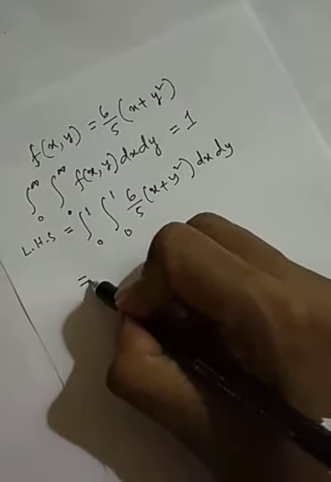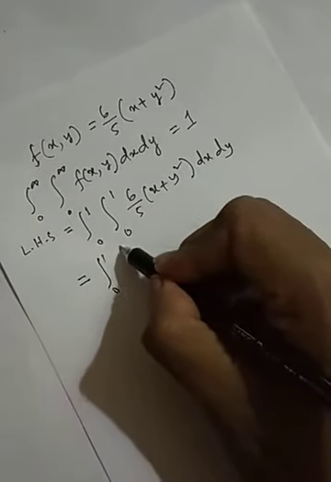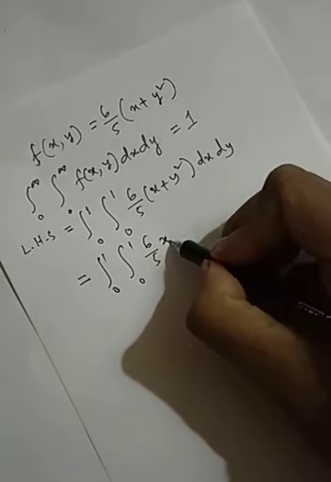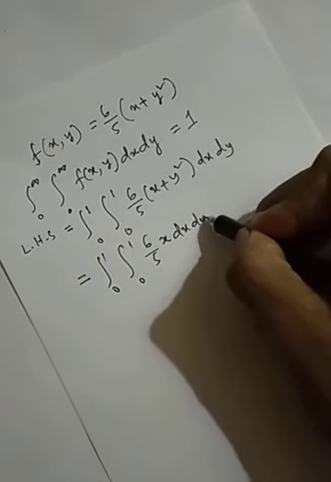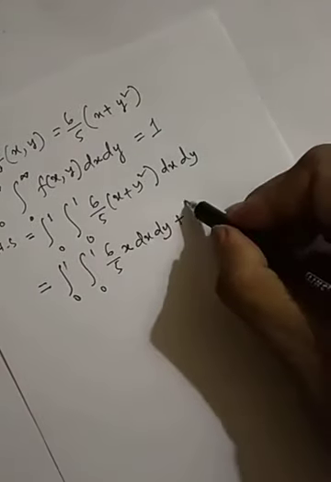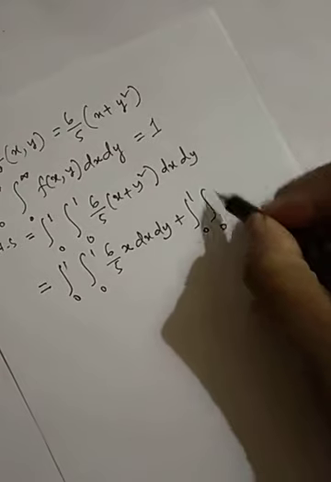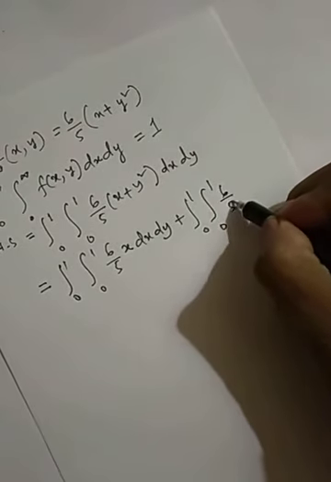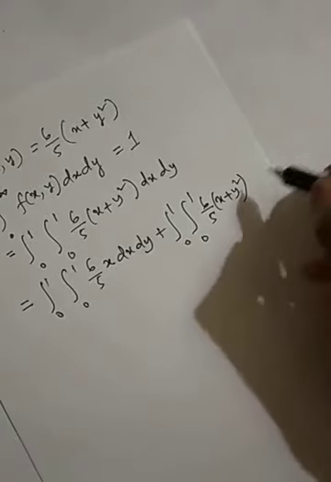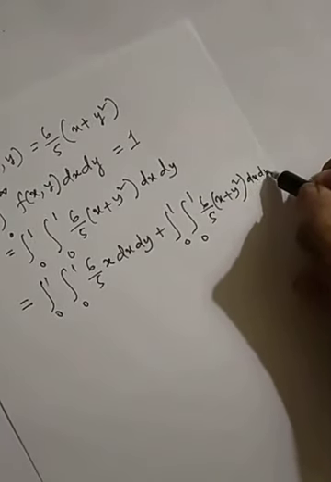So if you do the integration, it is the integral of 6/5 x dx dy plus the integral of 6/5 y² dx dy.